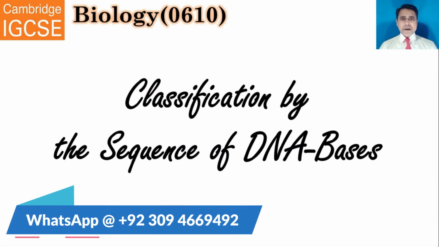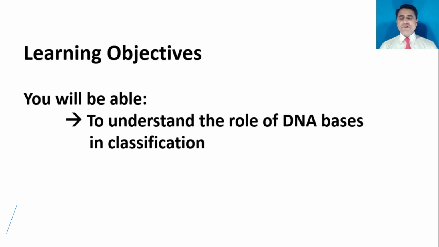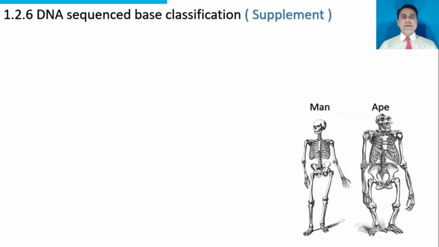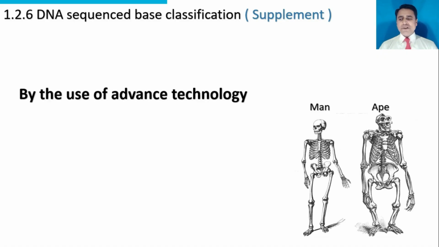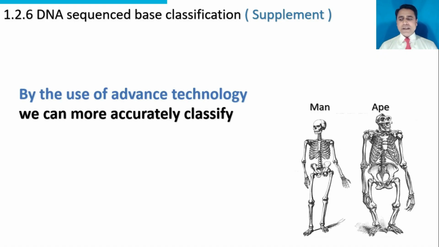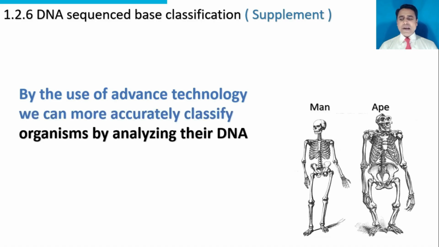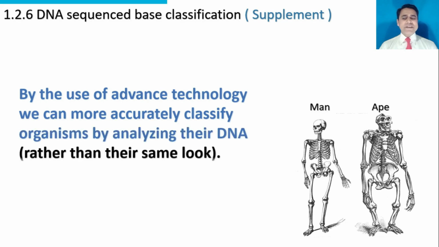The topic to be discussed is classification by sequence of DNA bases. Learning objectives: you will be able to understand the role of DNA bases in classification. Again, we will study the example of man and ape. By the use of advanced technology, we can more accurately classify organisms by analyzing their DNA rather than their looks.